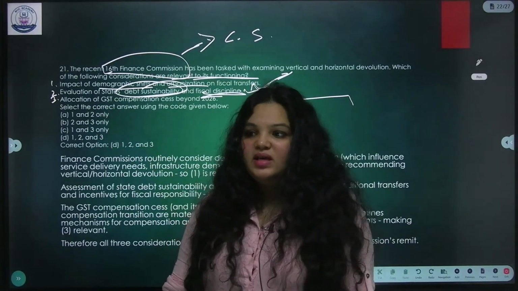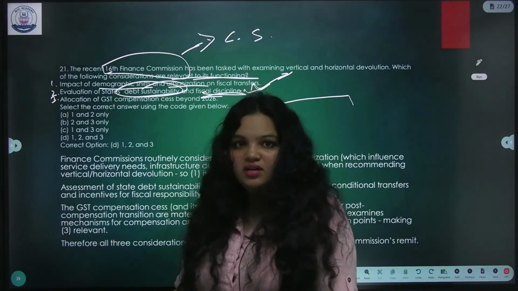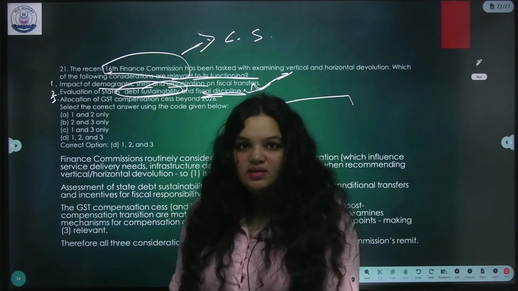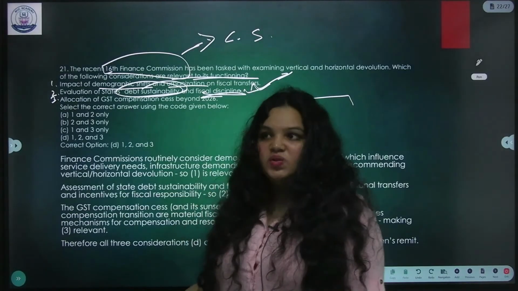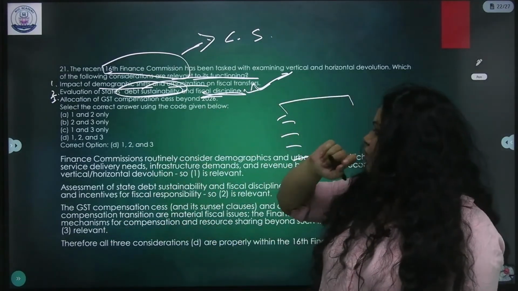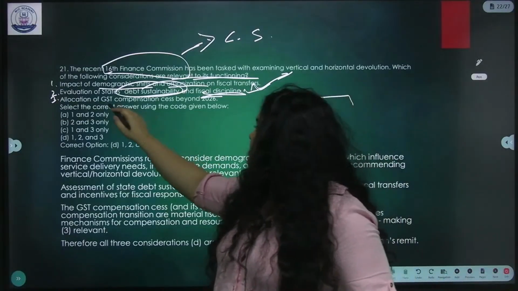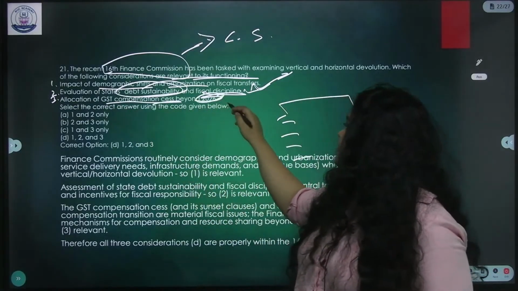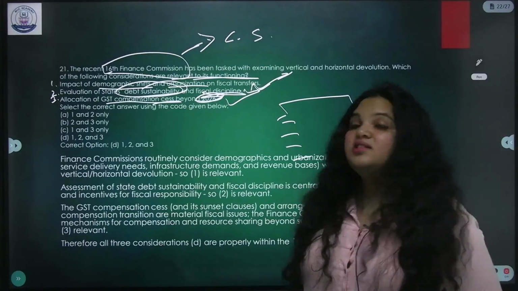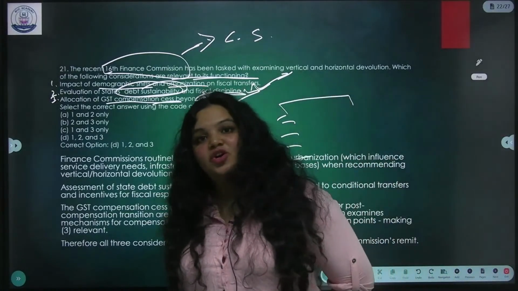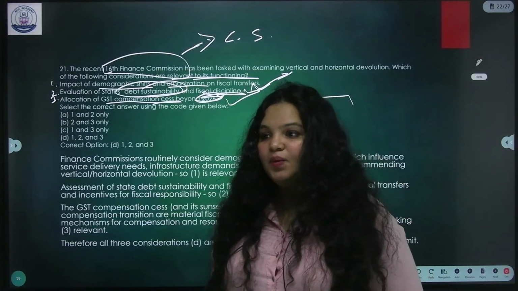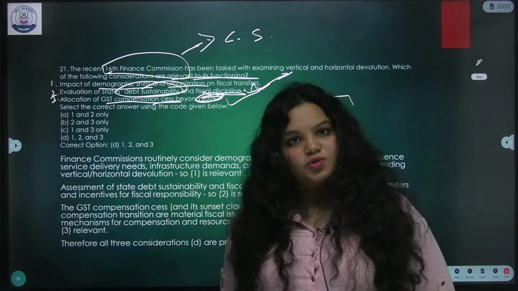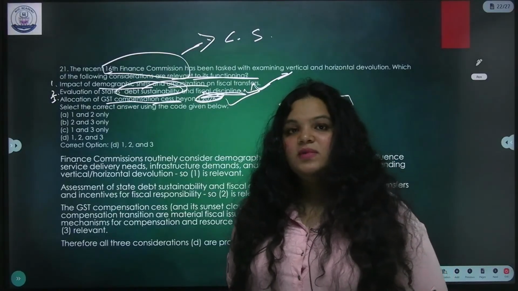They're saying that we are managing our population better, we are giving you better statistics, but still you're not giving us enough money. So that's why these are involved. Allocation of GST compensation cess beyond 2026. Correct. GST compensation cess is again a controversial topic. It was supposed to be finished by 2020. In 2020, we got the pandemic, so it was again postponed.